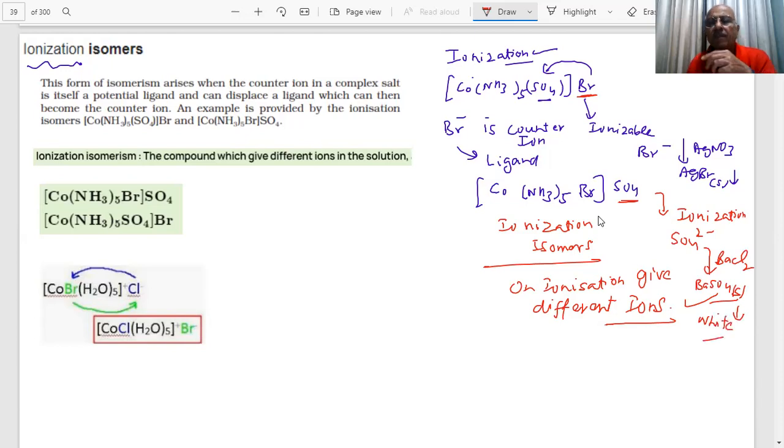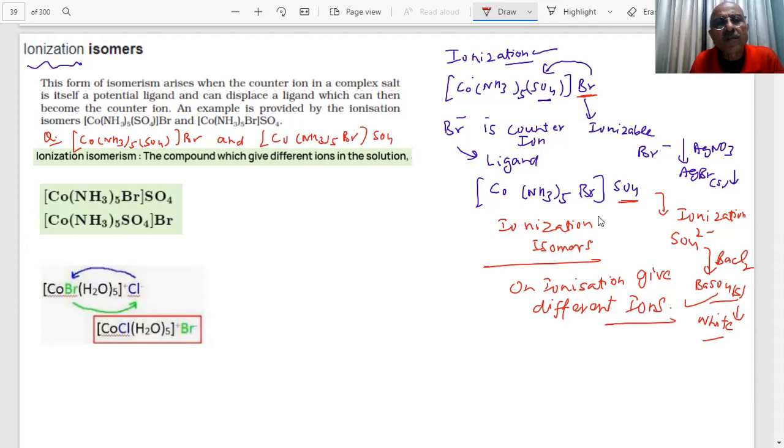So students, when I write ionization, it means that the ions produced on ionization are different. So it becomes very easy in the exam, students, to identify the ionization isomer. Examples I have given you. The question was, you are given [Co(NH3)5SO4]Br and you are given [Co(NH3)5Br]SO4. Okay?